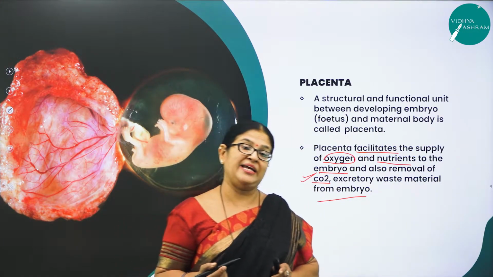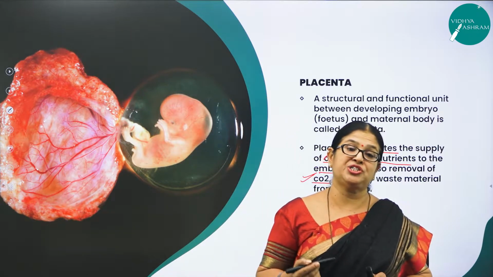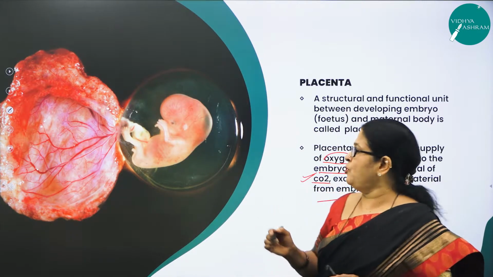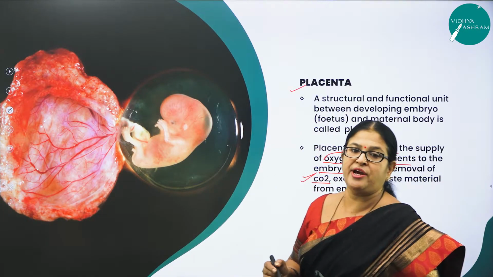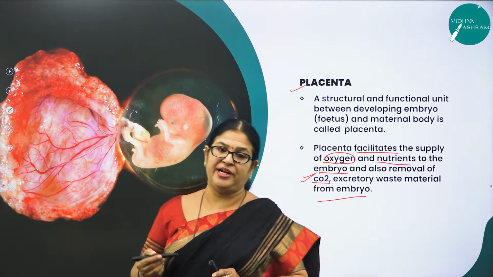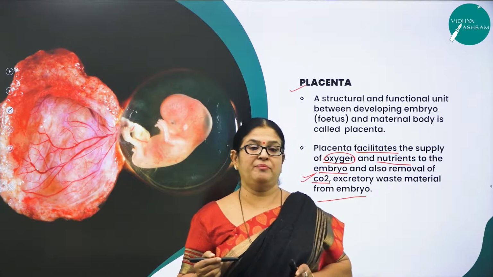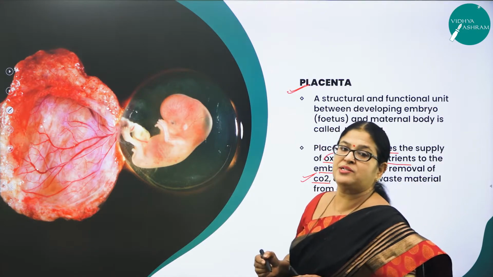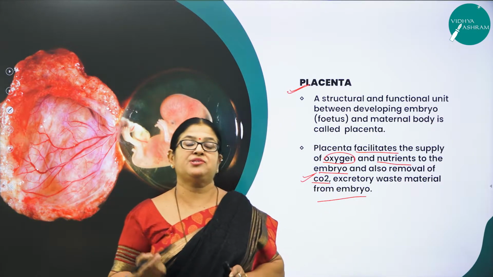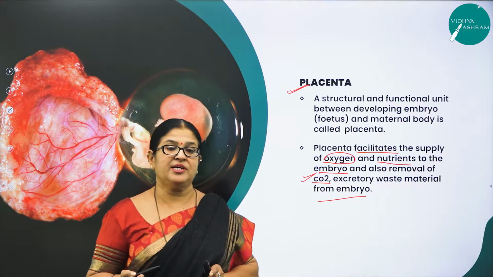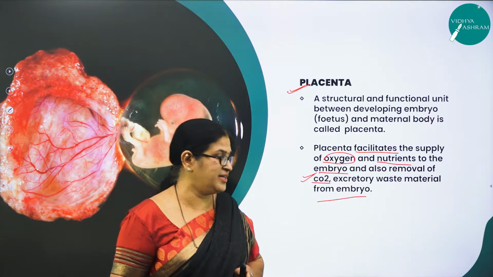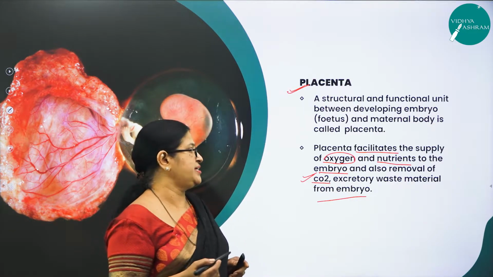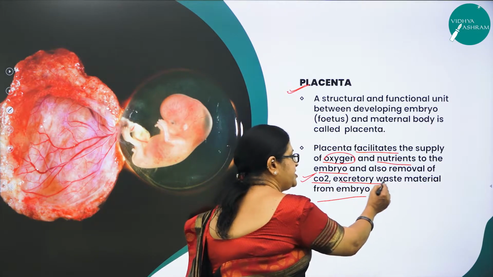Placenta is nothing but an organic connection, or a structural and functional unit between the developing fetus and the maternal body. How is it formed? As I said, the chorionic villi along with the uterine tissue get interdigitated to form a structural and functional unit called placenta, right? And what are the functions of placenta? It supplies oxygen and nutrients which are necessary for the growth of the developing fetus, and at the same time also helps in the removal of the gaseous waste, that is carbon dioxide, and the excretory nitrogenous waste, right?